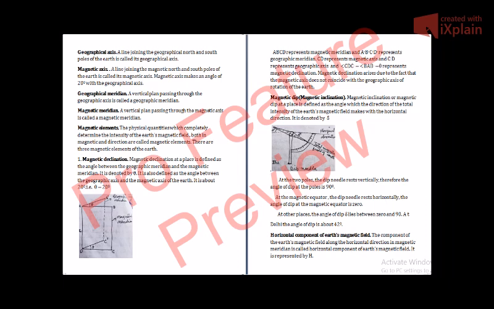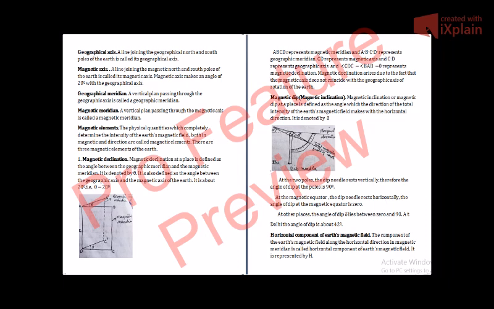It is a line joining the magnetic north pole and the magnetic south pole of the Earth. Magnetic axis and geographical axis do not coincide, but rather they make an angle of 20 degree with each other. That is, the magnetic axis makes an angle of 20 degree with the geographical axis, as you can see from the figure which is on page first.